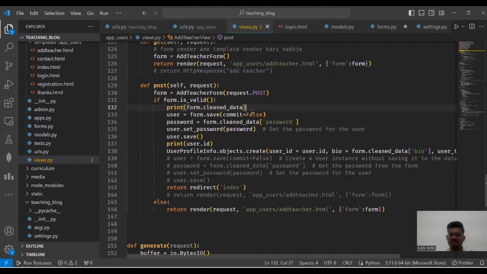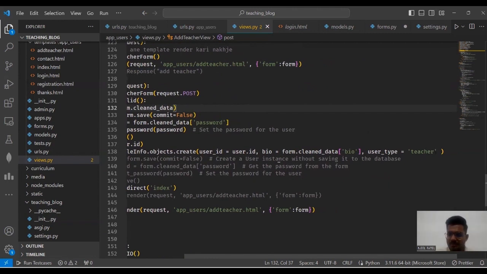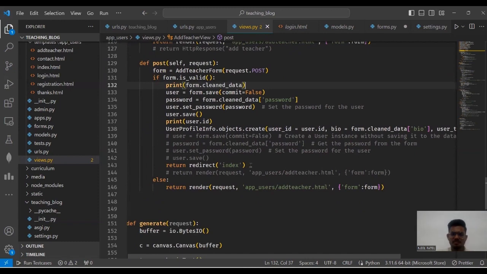So whenever a new entry is created, a new user ID is created in this table for the teacher. We take this user ID, and then using our custom model UserProfileInfo.objects.create function, we add this entry manually for our teacher. Here we get the user ID from our user model and add the bio and user type as teacher. Then we redirect to the index page.